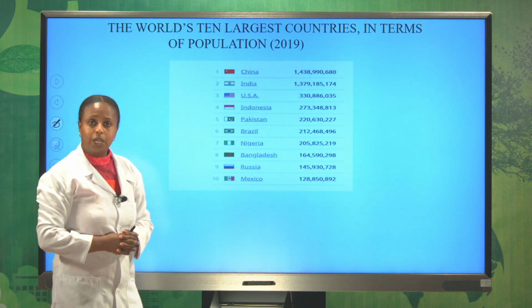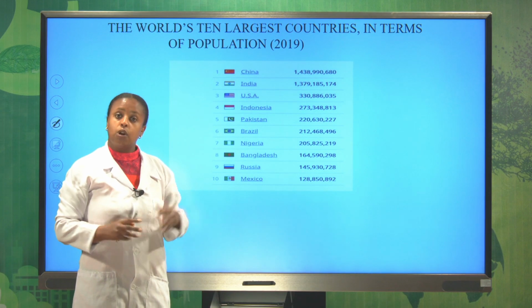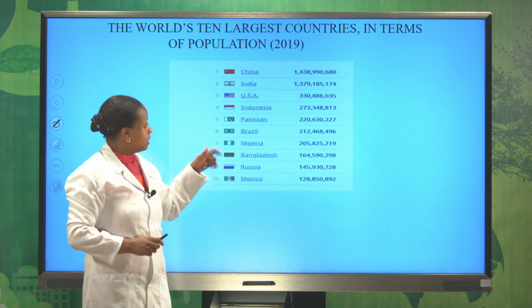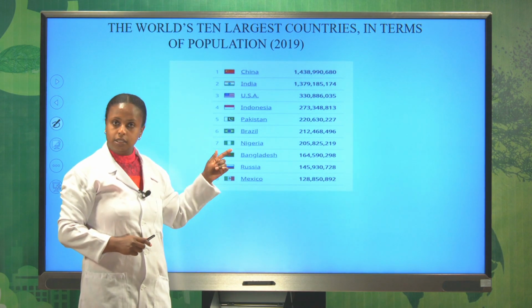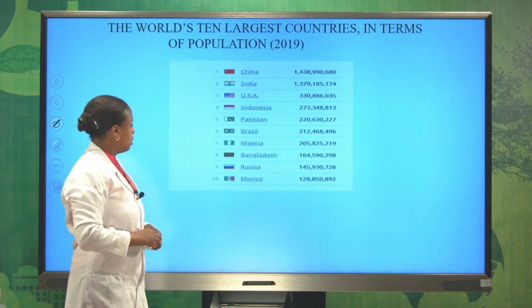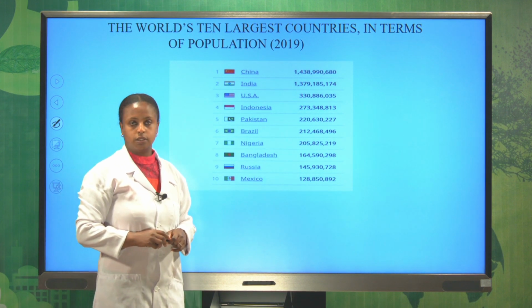Now let us see the world's 10 largest countries in terms of their population size. According to your textbook, the data is based on 2009, but this data is based on 2019, which is the recent one. So based on the data, China stands first, India second, USA third, Indonesia fourth, Pakistan fifth, Brazil sixth, Nigeria seventh, Bangladesh eighth, and Russia ninth, finally Mexico in the 10th position.